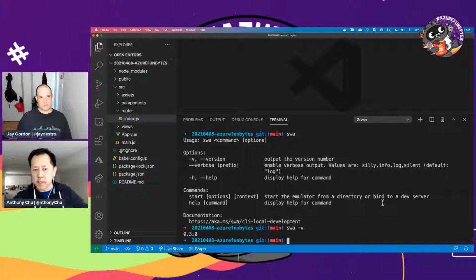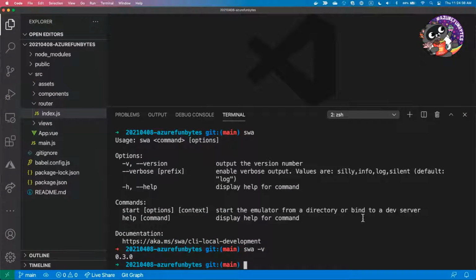Yep. Okay. So what you're seeing on my screen right now is a very vanilla Vue.js application. I literally ran two commands before the show started: Vue create to create a very initial app, and then I added some routes to it by saying Vue add router or something like that, and that's it. So it's a pretty boring app, but I'll quickly show you that it actually runs locally.